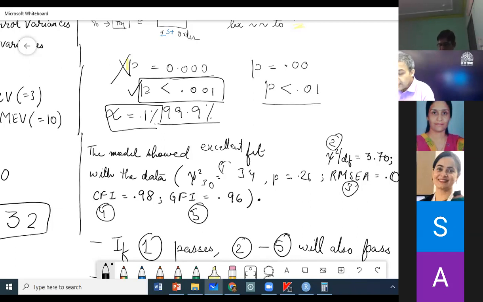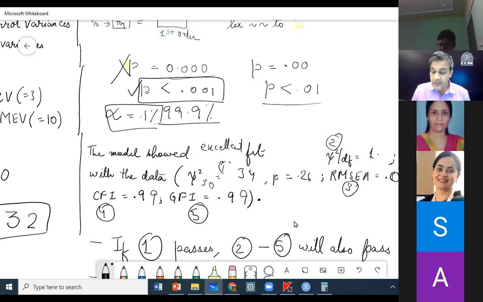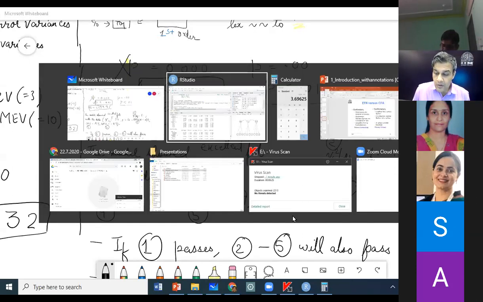RMSEA was 0.02. Chi-square by DF you can compute. It will be something like 1 point something. We said the ratio should be less than 3. CFI was 0.99. GFI was also 0.99. And we say this model gave us an excellent fit, and that we are going to pursue.